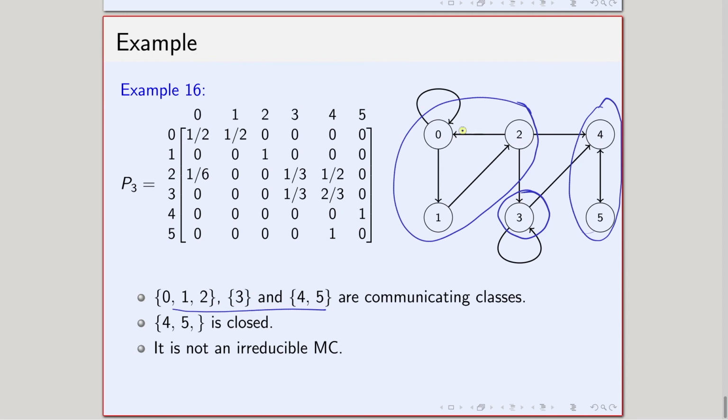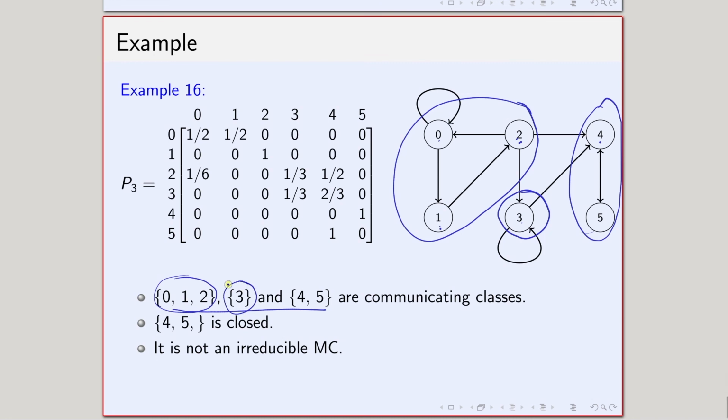The reason being that suppose I am in 0. From 0 I can go to 1 with positive probability, from 1 I can go to 2 with positive probability, and from 2 I can go to 4, or I can go to 3 with positive probability, and when I do that I am out of this class. So clearly the first class is not closed.